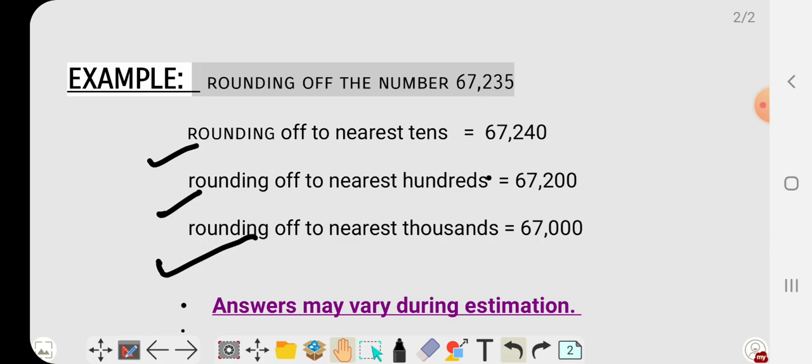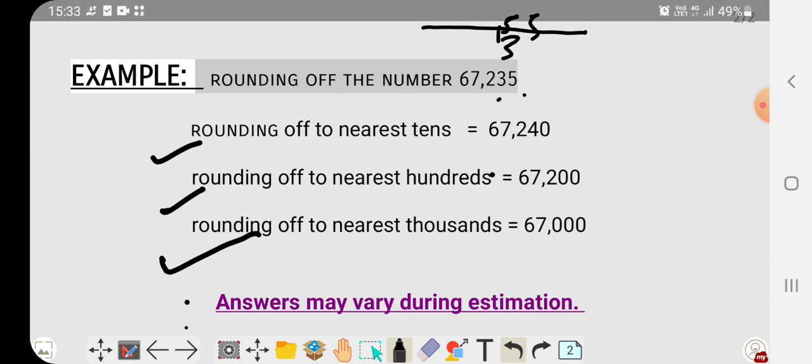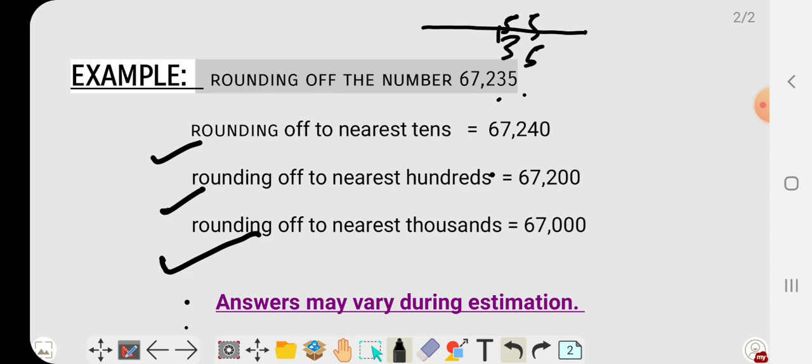In nearest 10 means ones, tens. So we have to focus only on 35. If this is a number line, 35 is here, so it comes between 30 and 40. It is just in the middle of these two, so the number which is in the middle, yes, we will take 40 as its estimation.